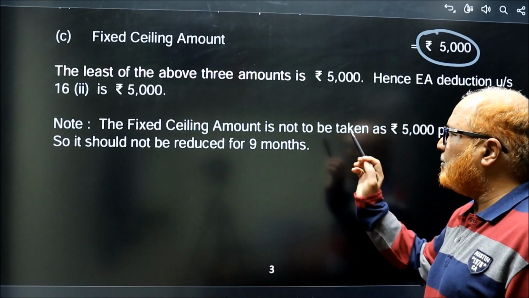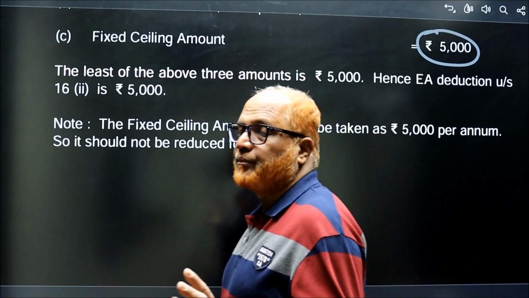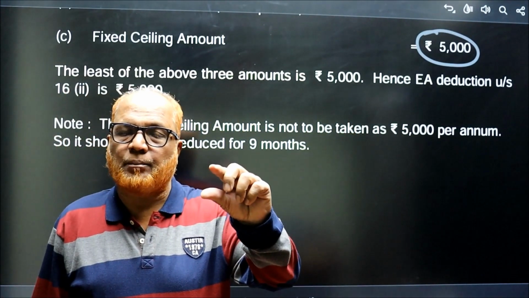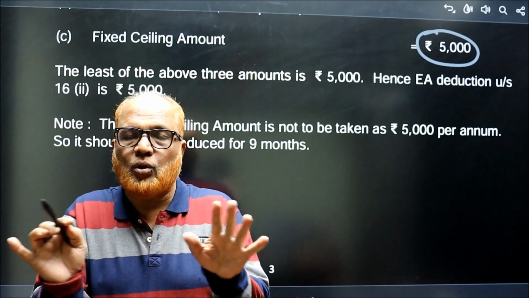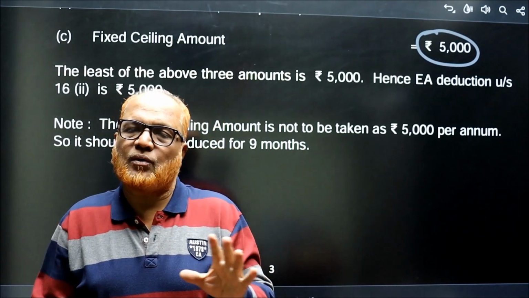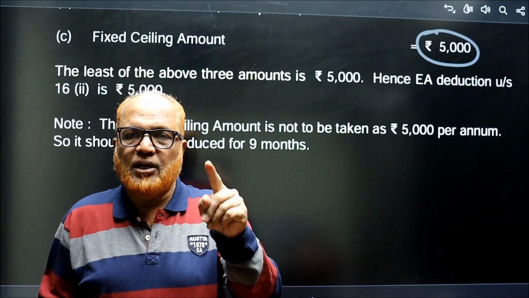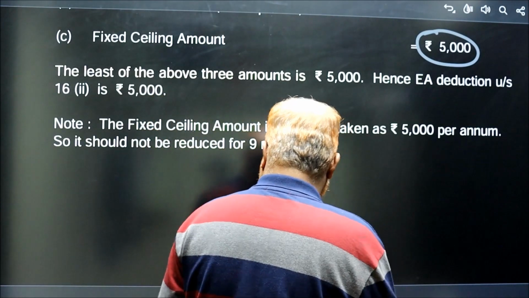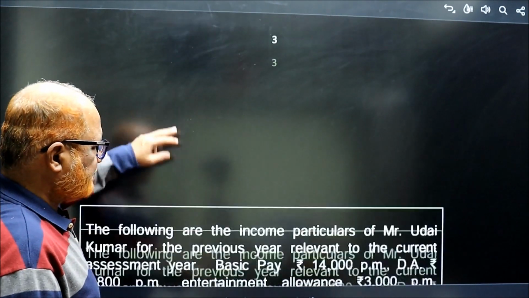The fixed ceiling amount is not to be taken as per annum and reduced for 9 months. Not. The Income Tax Act says 5,000 is the limit, so the complete 5,000 you should take. You should not reduce it to 9 months. That's it. So this is the problem number 2.